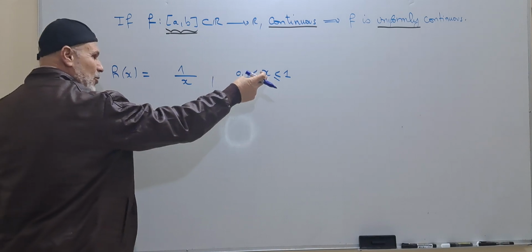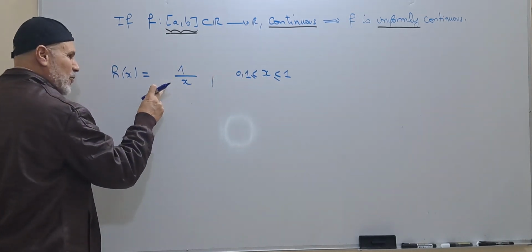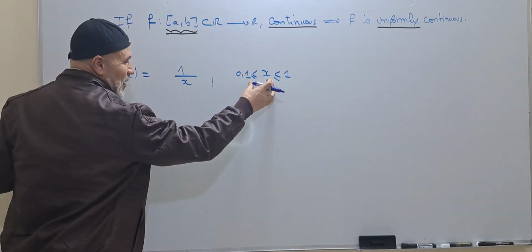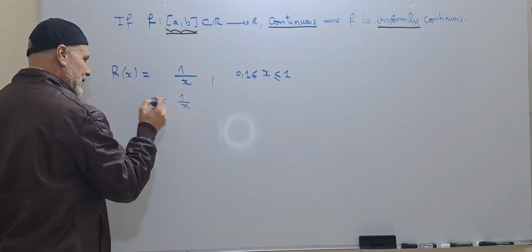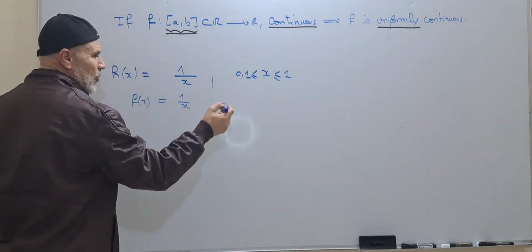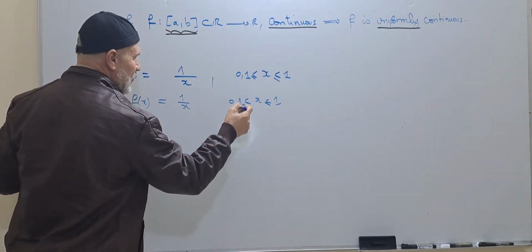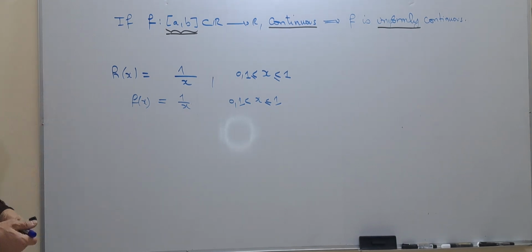This function is continuous on this closed and bounded interval, so it is uniformly continuous. If it is uniformly continuous on this closed and bounded interval, it will be uniformly continuous on this interval, which is not necessarily closed on the left side.